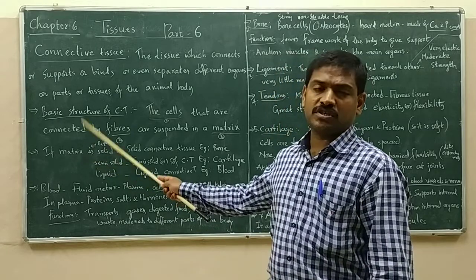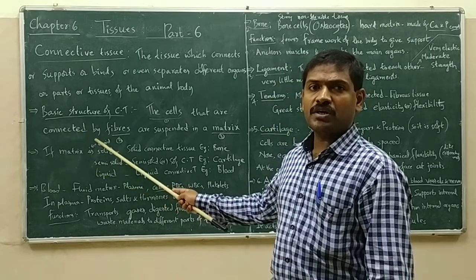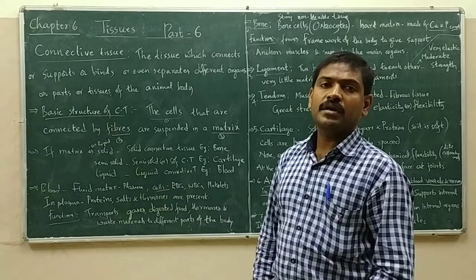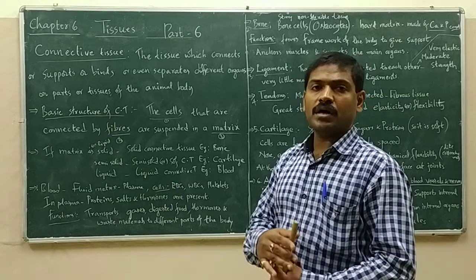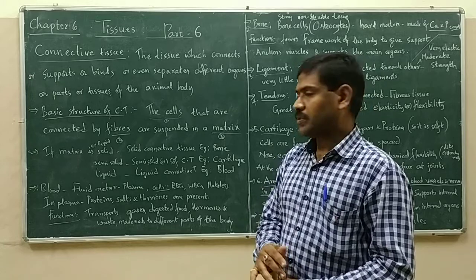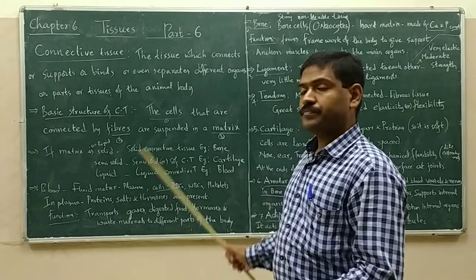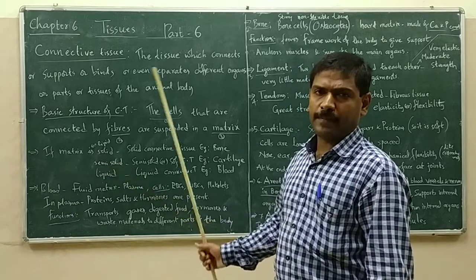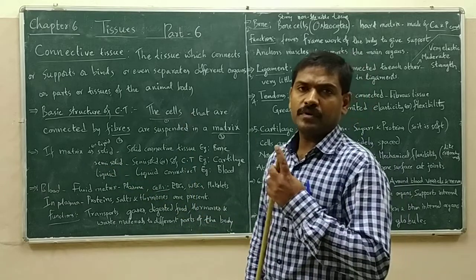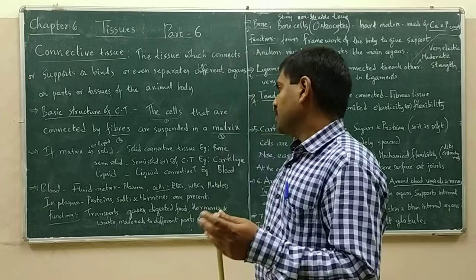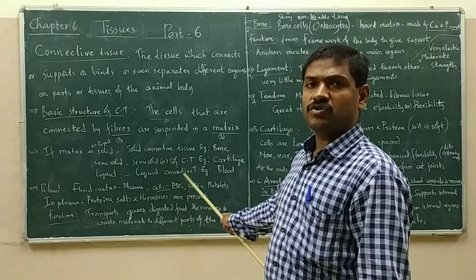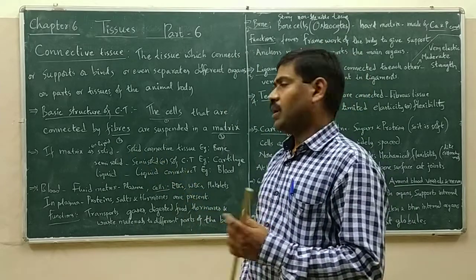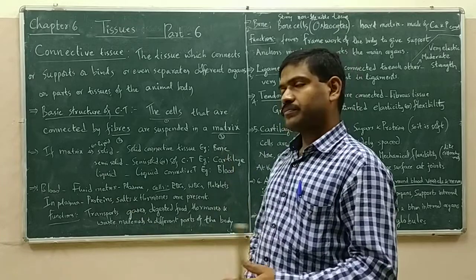If this matrix is rigid or hard, then it forms hard or solid connective tissue, like bone. If this matrix is semi-solid or semi-soft, not hard, then it will form semi-solid or soft connective tissue, like cartilage.